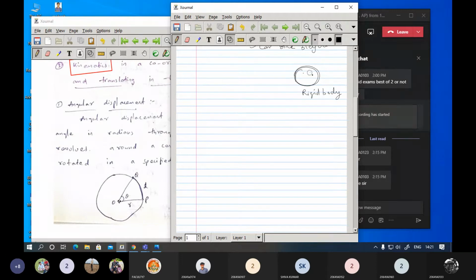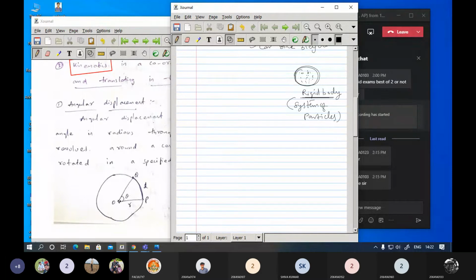Now a rigid body is a solid body and it will have a number of points or a number of particles inside it. So you can consider this as a system of particles. The entire solid we are considering is a rigid body. What is the meaning of rigid body?